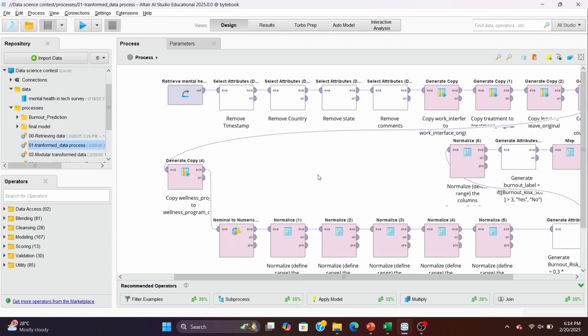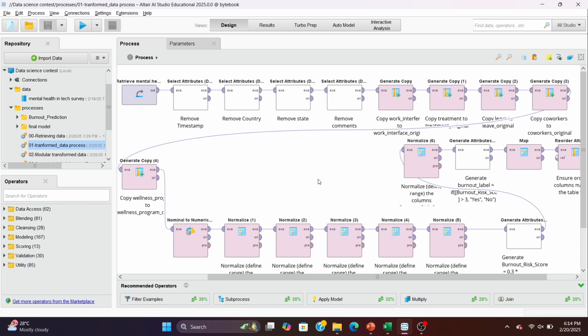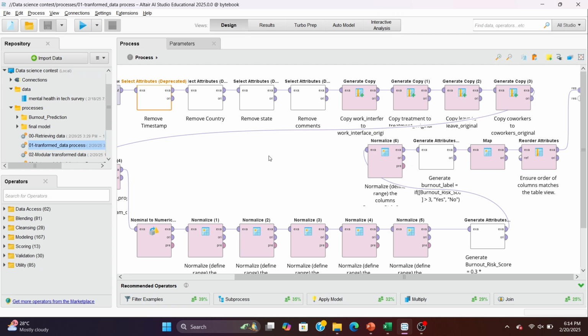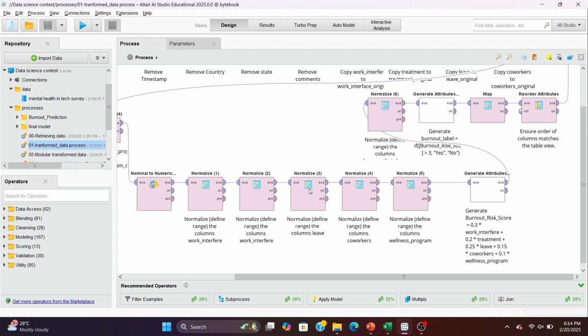First, I removed unnecessary attributes such as timestamp, country, comments, and state using the select attributes operator. These attributes don't contribute meaningfully to the prediction task and may unnecessarily complicate our model, so they are excluded. For predicting burnout, we need to understand the conditions that lead to burnout. This is where the burnout risk score comes into play. This is the formula I framed, which well suits the required problem statement.